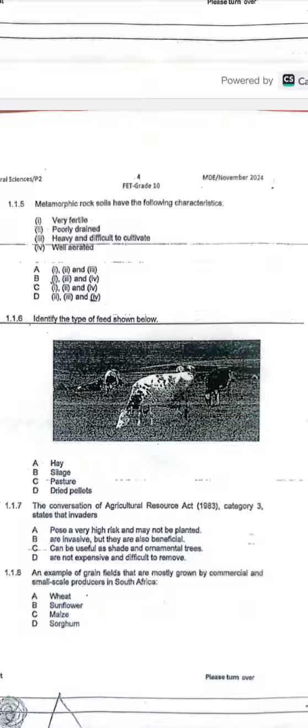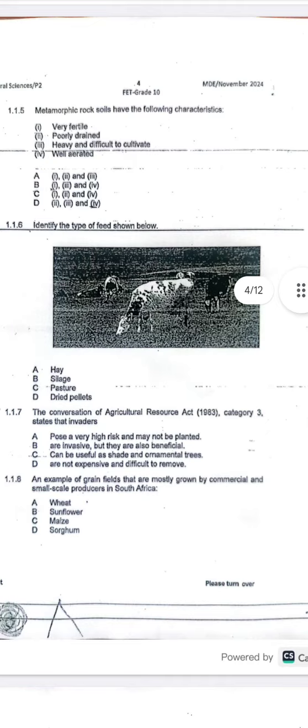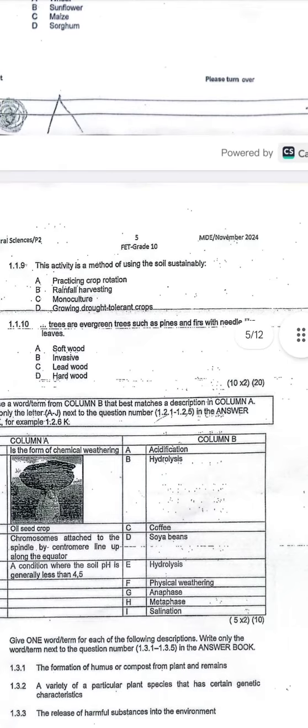1.1.8, an example of grain fields that are mostly grown by commercial and small scale producers in South Africa. That is most obvious. It's maize. C, maize. We find that in our homes we do plant maize.